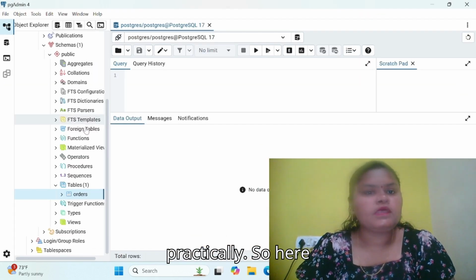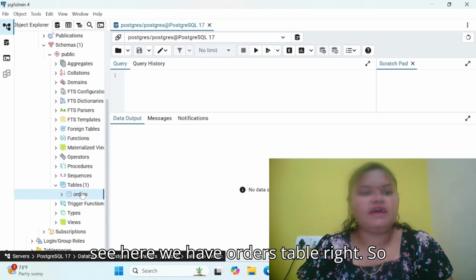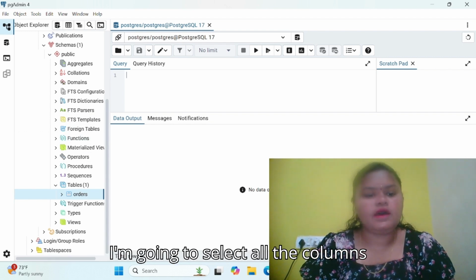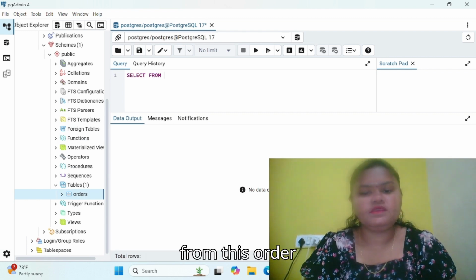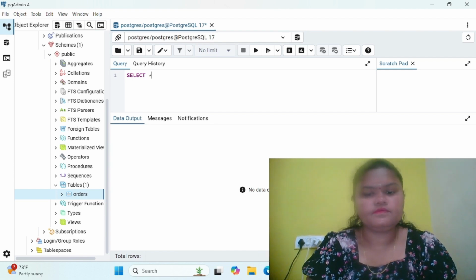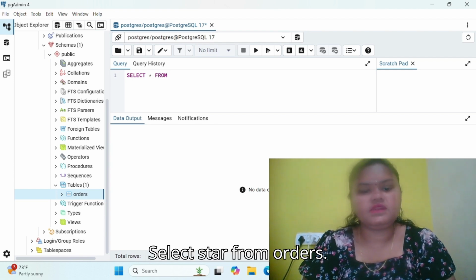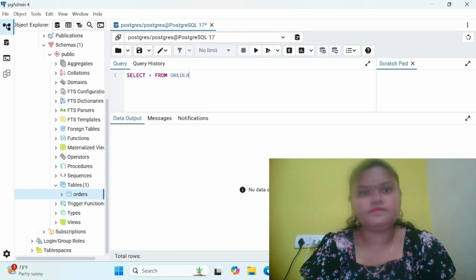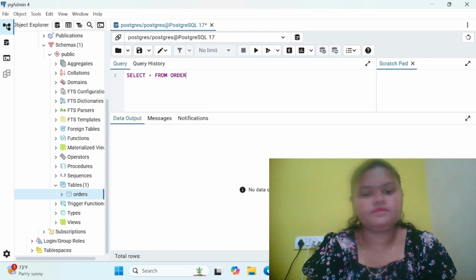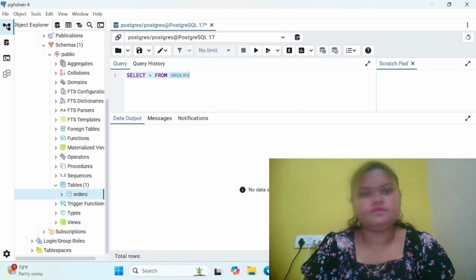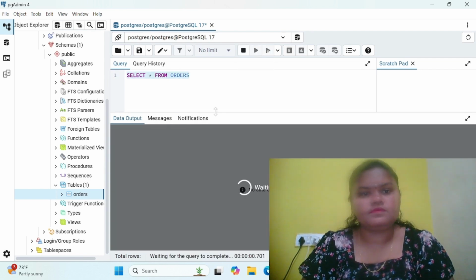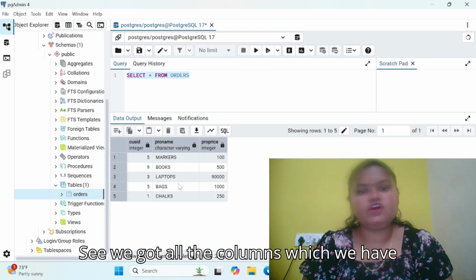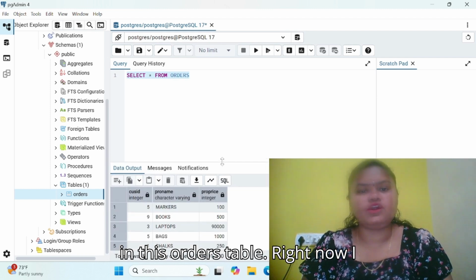Now I will explain this practically. Here we have the orders table, so I'm going to select all the columns from this orders table: SELECT * FROM orders. We got all the columns which we have in this orders table.